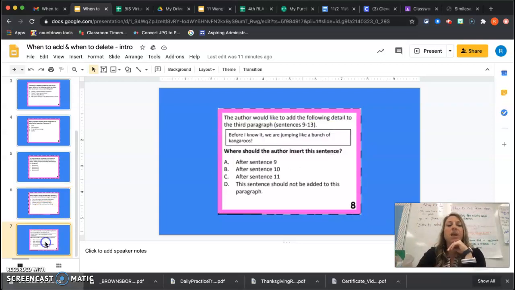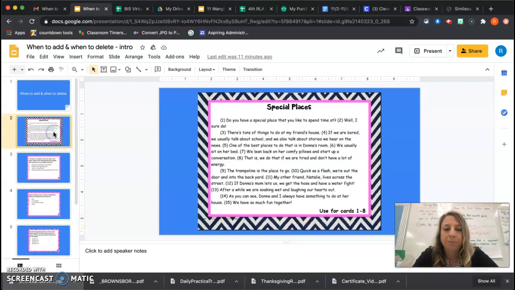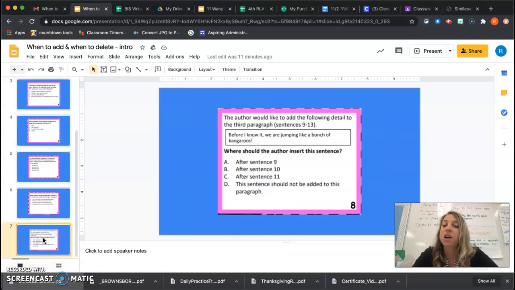Okay. And then this last one. The author would like to add the following detail to the third paragraph. Before I know it, we are jumping like a bunch of kangaroos. So if we want to add this sentence as extra detail, where should we put this? So in here, the trampoline is the place to go. Quick as a flash, we're out the door and in the backyard. Before I know it, we are jumping like a bunch of kangaroos.